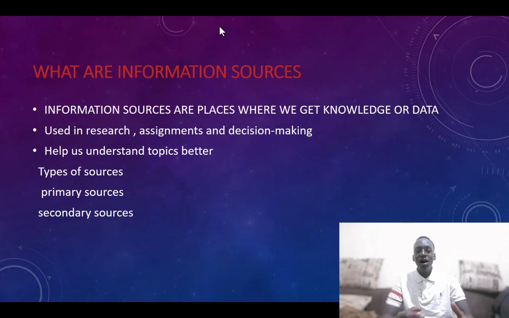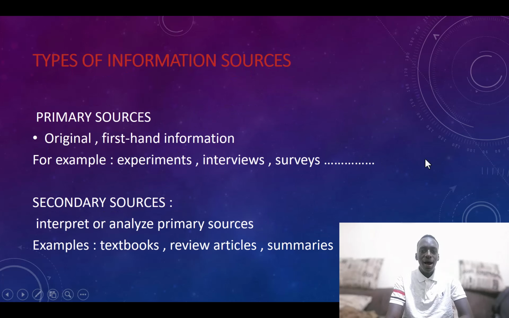So we have two types of information sources: the primary sources and the secondary sources. Primary sources are firsthand or original information.